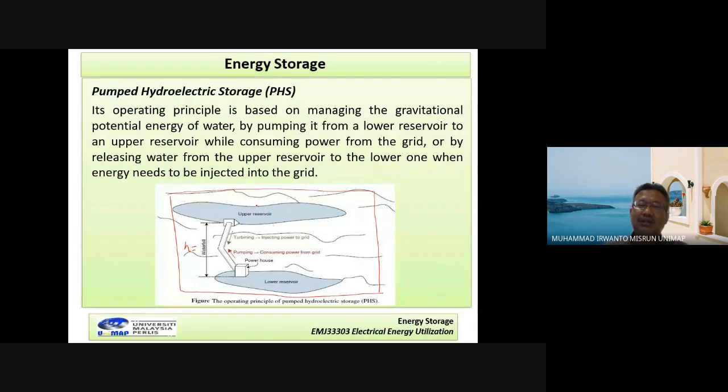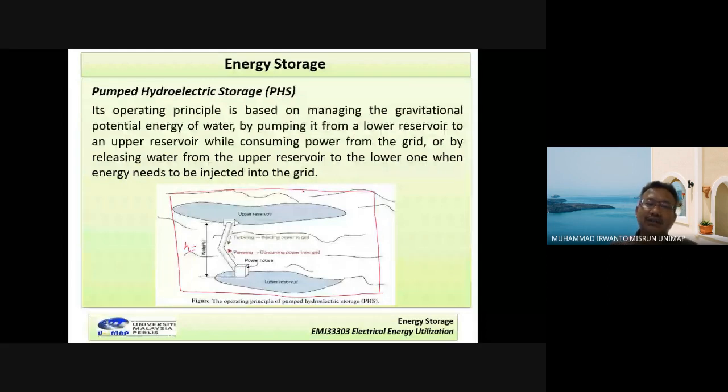The water from this lower reservoir will be pumped through this pipe also, goes to this upper reservoir, until the capacity is full and then it will be stopped. Now the water will be stored in this upper reservoir. And then when we need the electricity, it can be opened again to produce electricity from this generator.